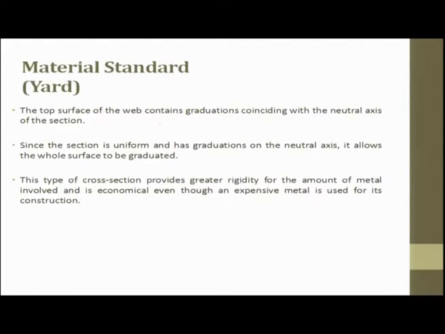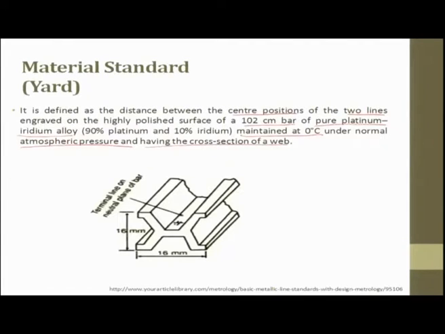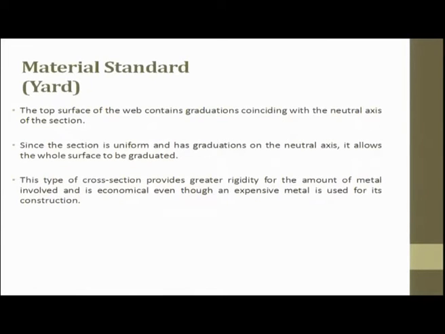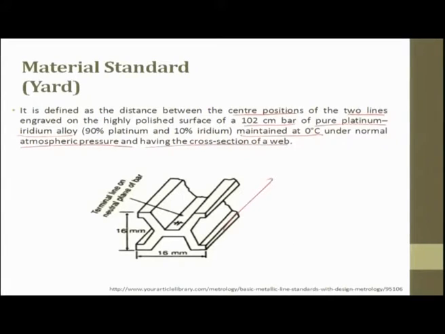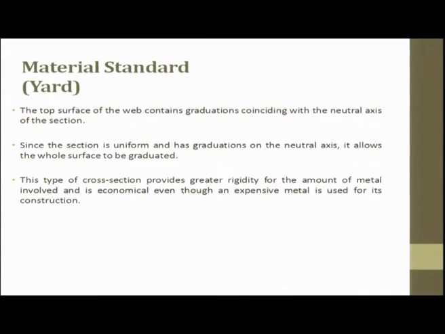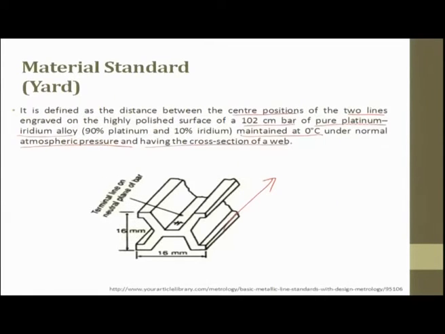The top surface of the web contains the graduation coinciding with the neutral axis of the cross section. The cross section is uniform all through this length and has graduation on the neutral axis. It allows the whole surface to be graduated. This type of cross section provides greater rigidity for the amount of material involved and is economical, even though expensive metal is used for this construction. This platinum iridium is very expensive. This composition again is chosen such that it avoids expansion.